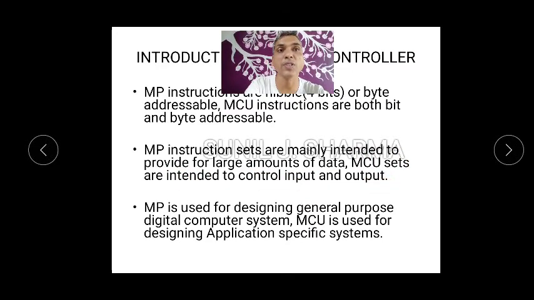As I'm telling you from the start, microcontroller is mostly used to control the devices. Microprocessor is used for designing general purpose digital computer system, whereas microcontroller unit is used to design application specific programs. Application specific programs means, I hope you understand, artificial intelligence, robots and all. So they can be just created with microcontrollers.